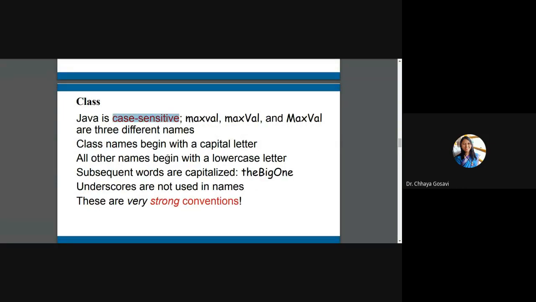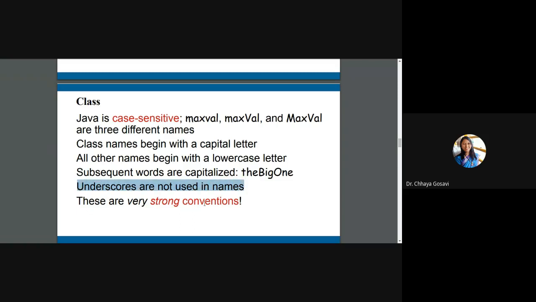Case sensitive means if I write capital MAX and small max, these are two different words. So it will not only match the spelling, it will match the cases too. Class name should begin with a capital letter. All other names should begin with a lowercase letter. Subsequent words can be capitalized, and underscores are not used in names, like the identifier name of your function or the name of a variable. Avoid using underscores.